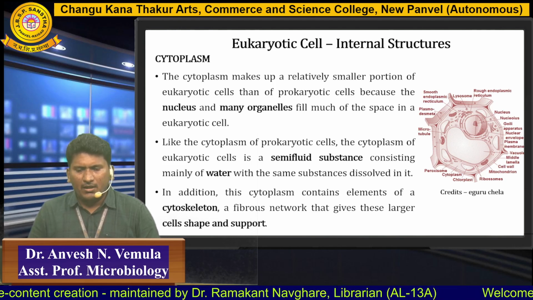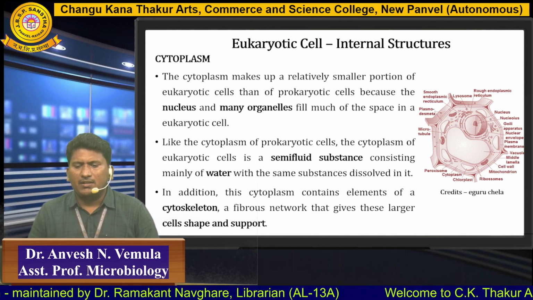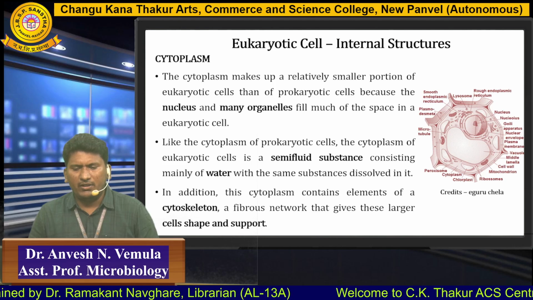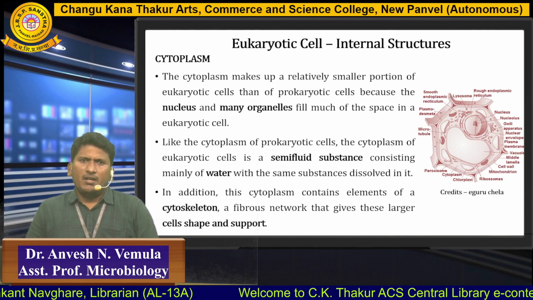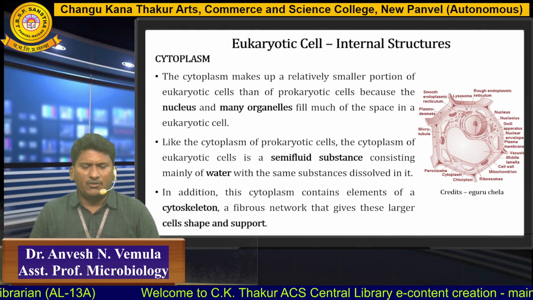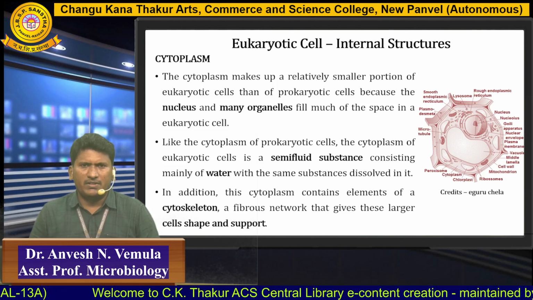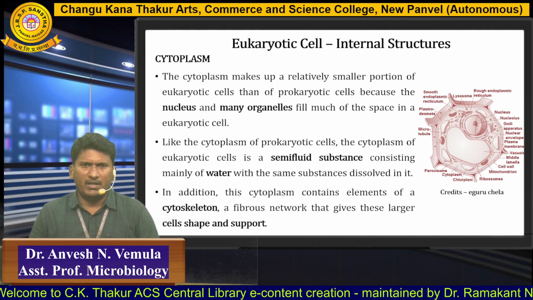These eukaryotic cells contain cytoplasm, which is a semi-fluid substance mainly composed of water. In addition, this cytoplasm contains varieties of elements like the cytoskeleton, which forms a fibrous network and provides a fixed shape and support to the cell.